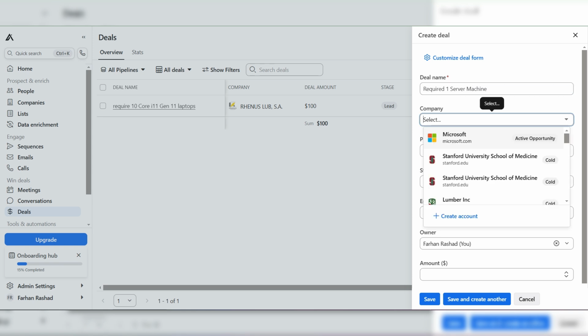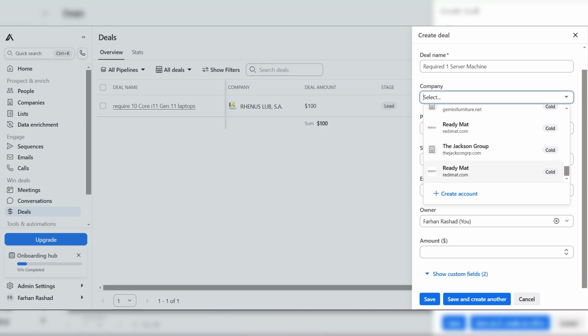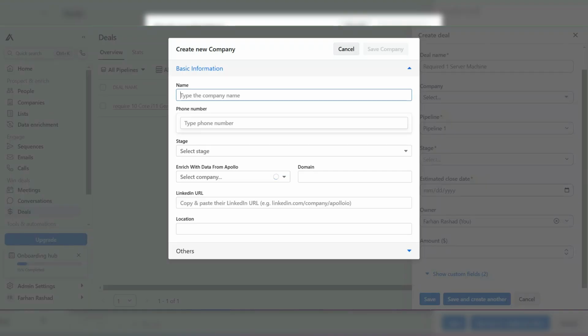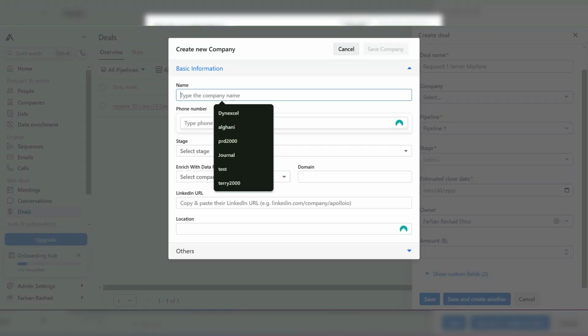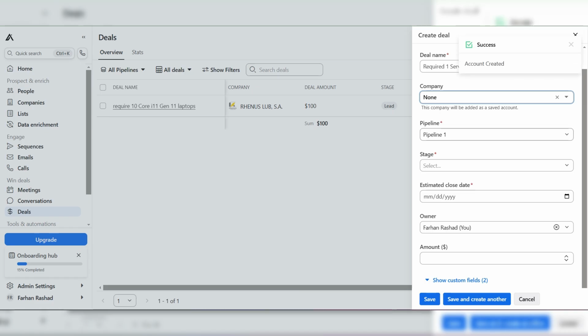So here the company is, okay, so I am creating here the company. These are all of the companies. Let's create a new one. New company for server machines. I have created this company, save company, and account is created.